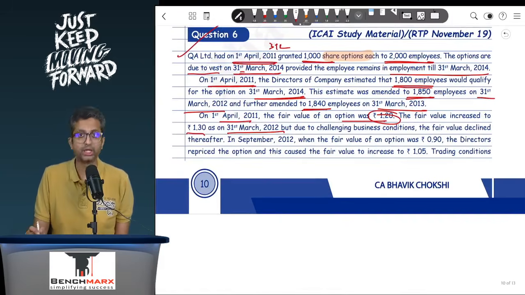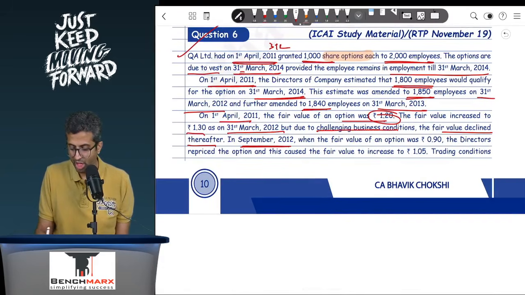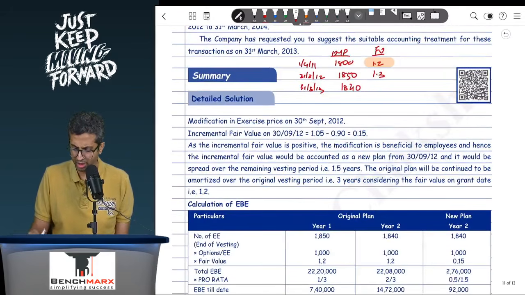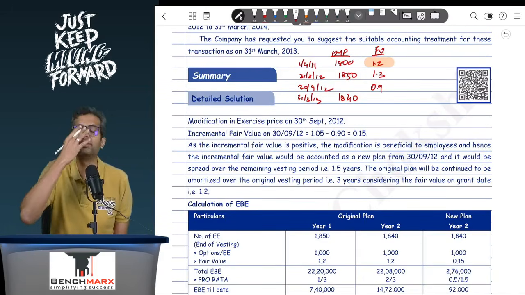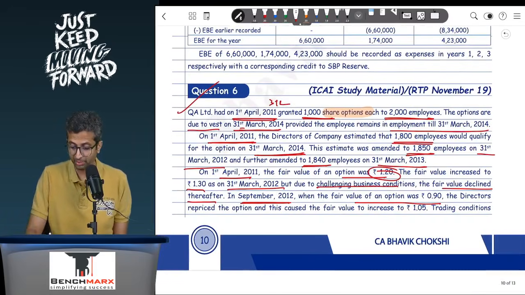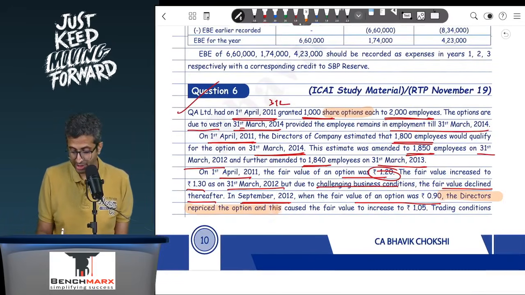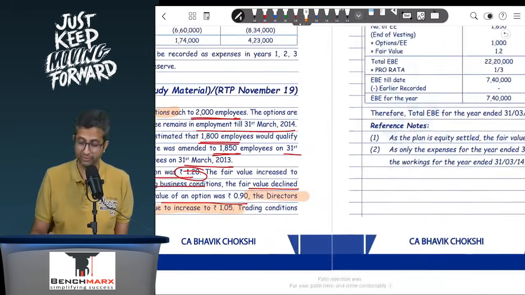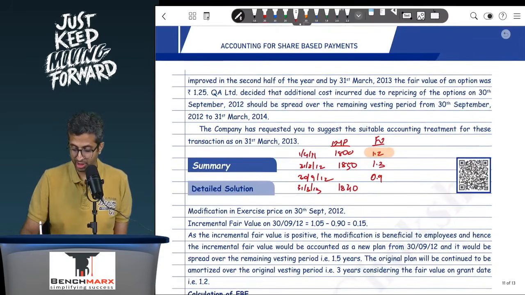You will take 1.2. But due to the challenging business environment, the fair value declined thereafter. In September 12, the fair value of the option was 0.9. So over here, if you go further, let us say somewhere in the middle, you also have 30th September 12, when the fair value declined to 0.9. So be it, we do not remeasure to 1.3, we will not even remeasure to 0.9. But here what is happening? The directors reprice the option and cause the fair value to increase to 1.05. So over here, possibly, there is a modification happening. And the fair value of the modified plan at this date is 1.05.